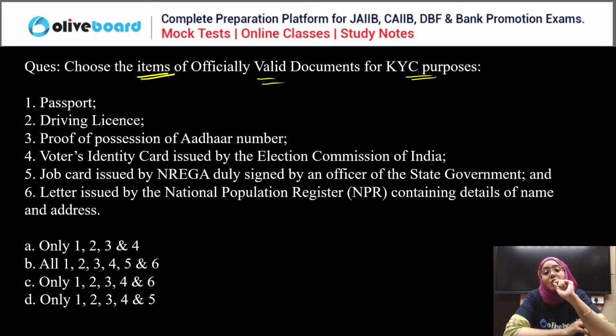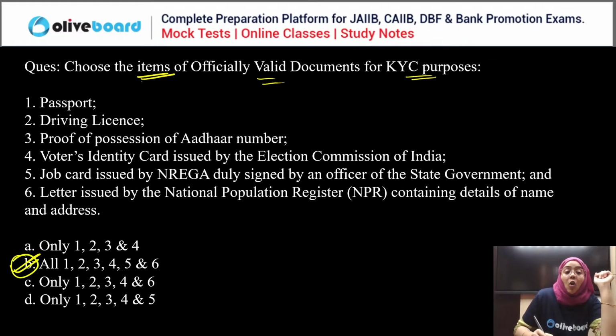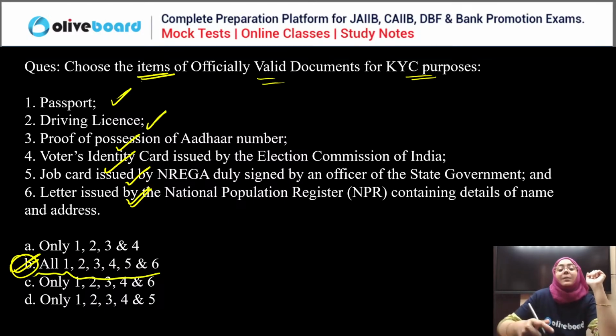Officially valid document for the KYC purpose. Passport, driving license, proof of possession of Aadhaar number, voter identity card, job card by NREGA, and letter issued by the National Population Register. So the correct answer is all. Passport is also accepted, DL is also accepted, Aadhaar number, voter identity card, NREGA, and National Population Register. All the six are the correct statement.